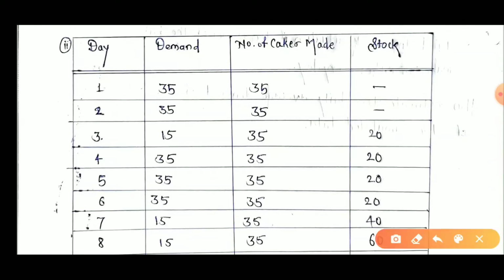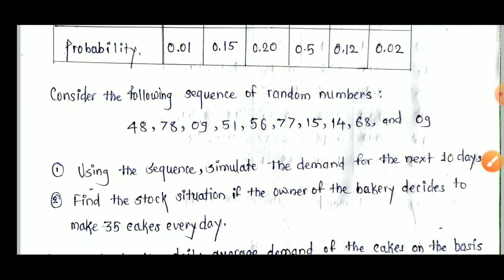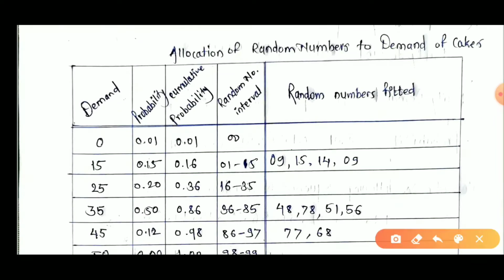Now how do we simulate the third day, where our demand is 15? Because the third random number given in the question is 09, and this 09 lies between the range 1 to 15, and its daily demand is 15 cakes.